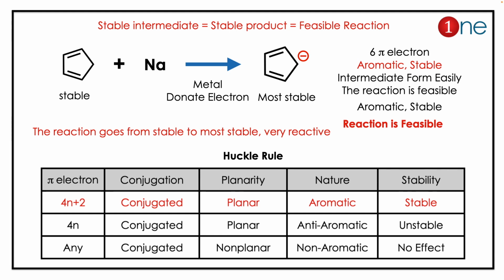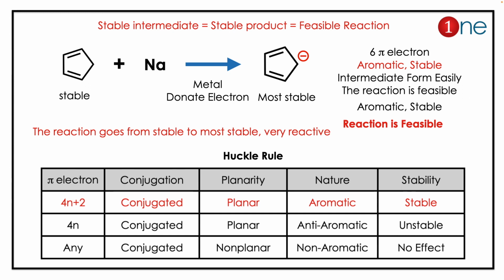The answer lies in the intermediate stability. The intermediate formed here is aromatic. According to Huckel rule, the aromatic compound should have 4n plus 2 pi electrons and be conjugated, planar and aromatic. These systems are most stable. So the reaction goes from stable to most stable in presence of sodium. So it's a very reactive system.